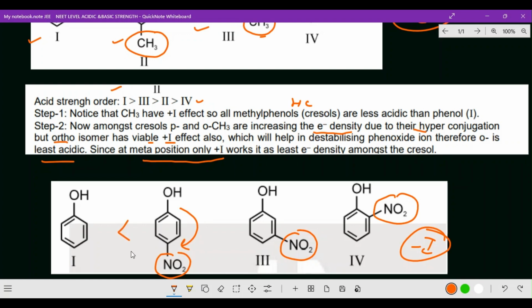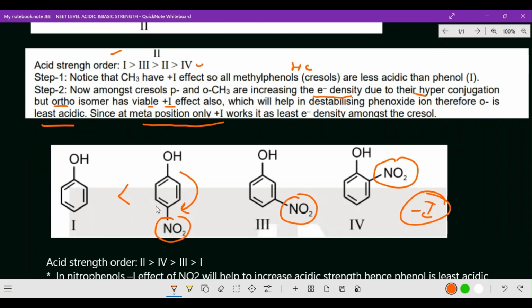Right, now amongst these, I'm giving the priority for this first one, and the second one, usually an ortho substituted group will be stronger than a meta substituted group. Why? Because in that nitro group there is intramolecular hydrogen bond, which is stronger than any other intermolecular hydrogen bond that you have learnt already, right?